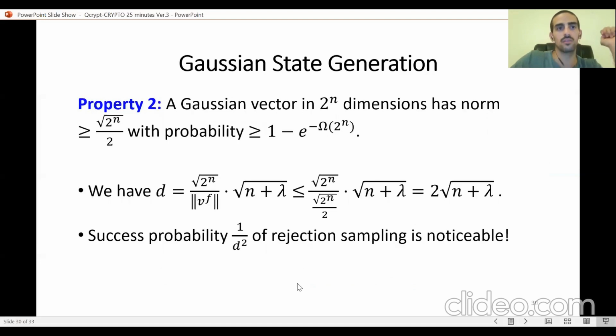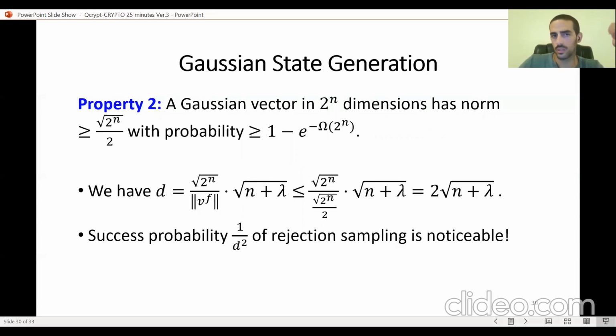And this is where another property of the Gaussian distribution kicks in to help us: the Gaussian vector of 2 to the n dimension has a norm of at least, say, square root of 2 to the n over 2, with overwhelming probability, 1 minus e to the minus 2 to the n.